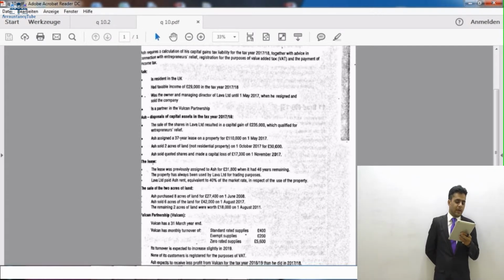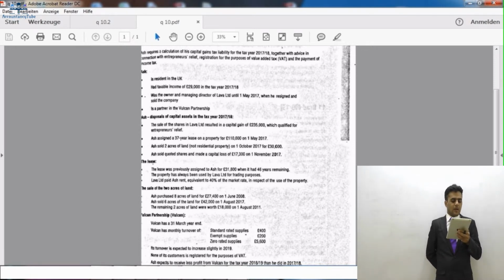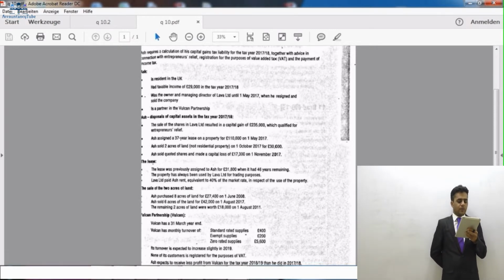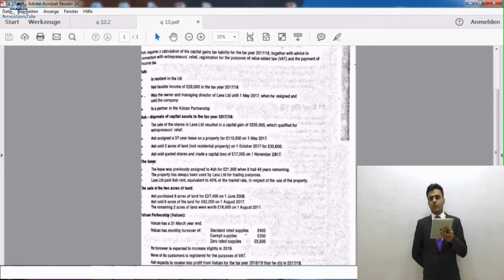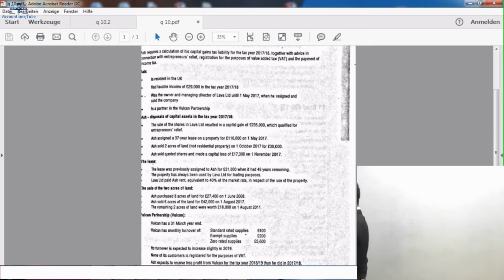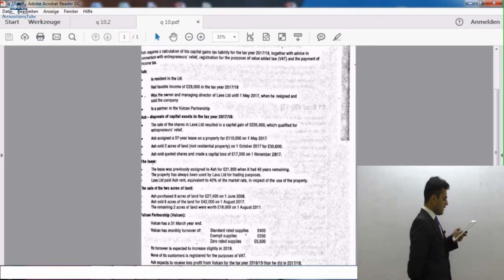Ash sold 2 acres of land. So that is another piece of information about capital gains tax, and she sold quoted shares and made a capital loss of £17,300 on 1st of November 2017. Then the information about the lease is given. The lease was previously assigned to Ash for £31,800 when it had 46 years remaining. So previously there were 46 years when she first acquired the lease. Now the lease is given for 37 years.